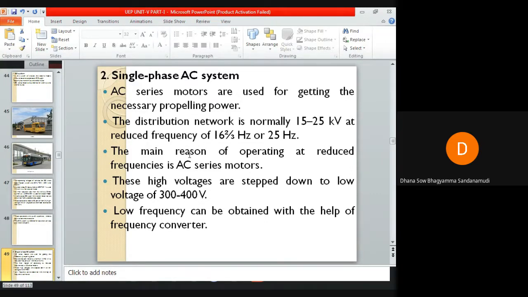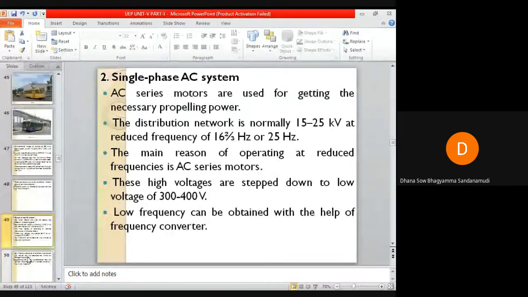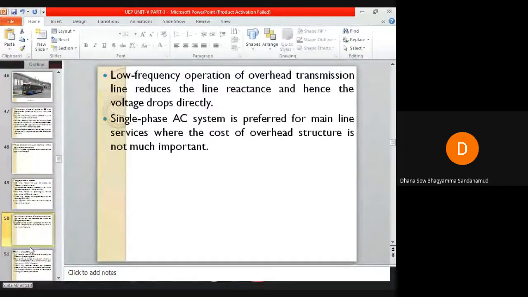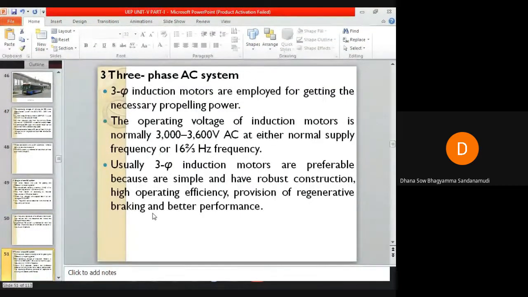So let us discuss the three-phase AC system. In this system of track electrification, three-phase induction motors are employed for getting the necessary propelling torque. In this system, three-phase induction motors are used for getting necessary propelling torque.